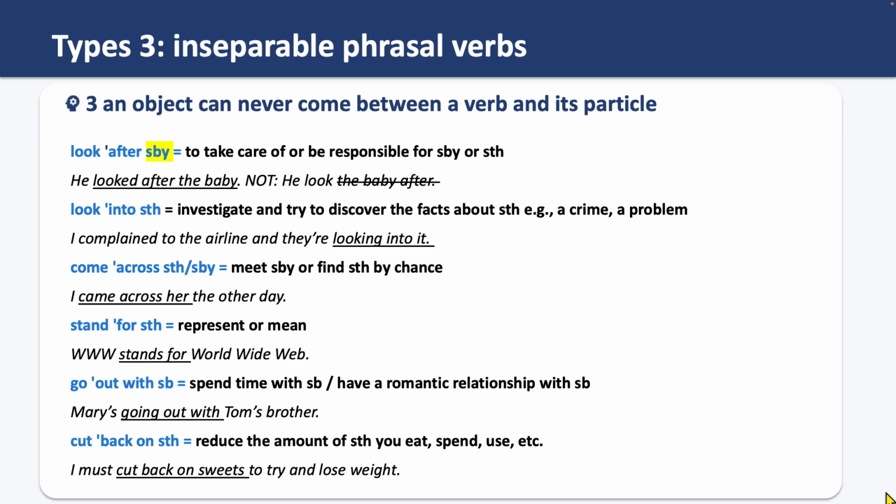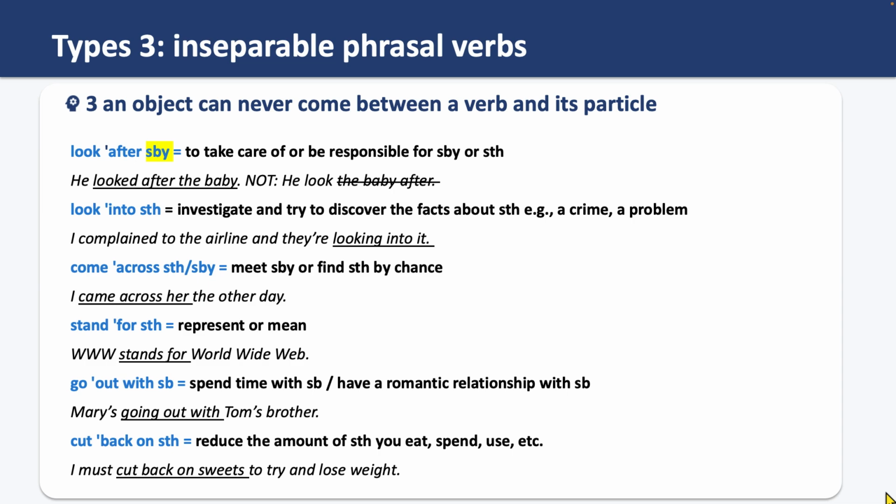Phrasal verbs that are inseparable are usually shown with somebody or something in a dictionary, and they usually put this word, somebody or something, after the particle.